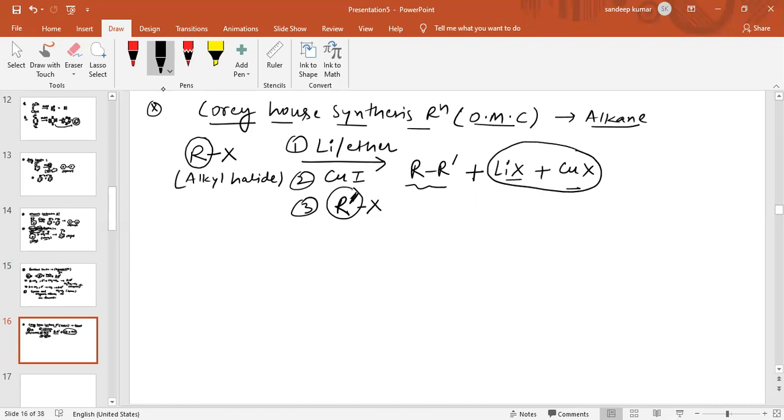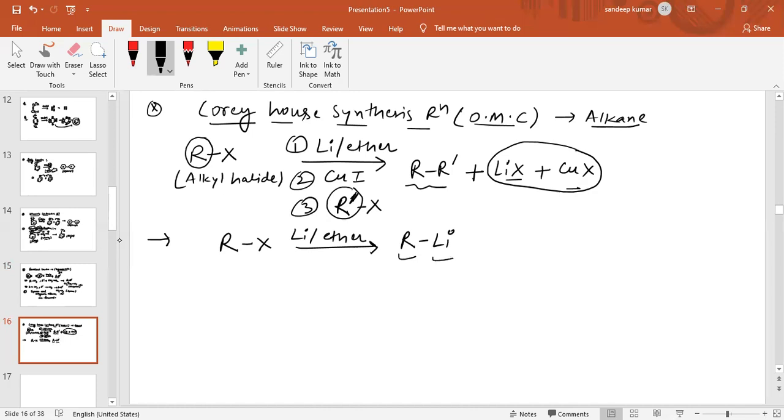Now see how the reaction occurs. I am showing you the mechanism. When alkyl halide reacts with lithium in presence of ether, in the first step it will form RLi. This is again carbon bonded to a metal, lithium, so a carbon-metal bond.